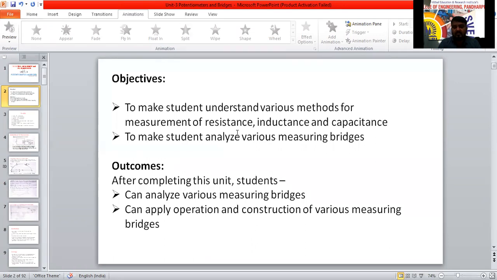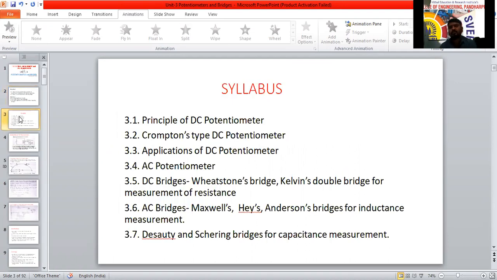Once the chapter is over, after studying all the things, we can easily analyze it by seeing the circuit diagram. We can say this is the Wheatstone bridge, Schering bridge, Kelvin double bridge, like that. You can apply the operation of various measuring bridges, how each bridge operates. The main syllabus of potentiometer and bridges is, first, we have to discuss the introduction of potentiometer.